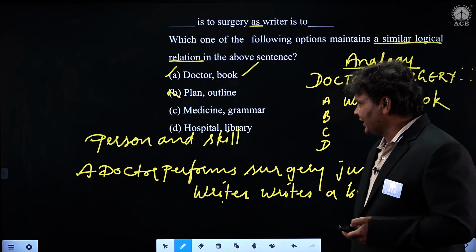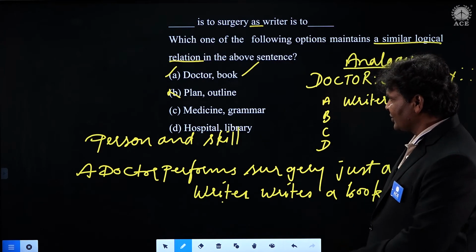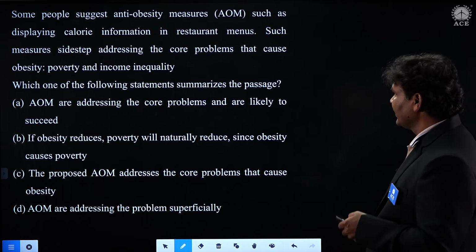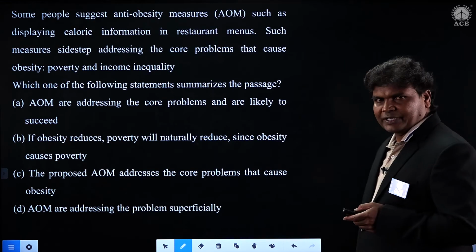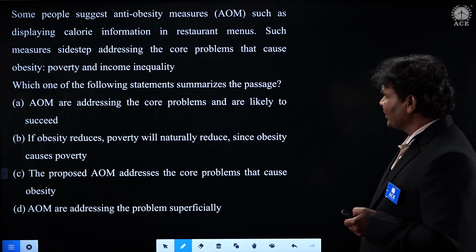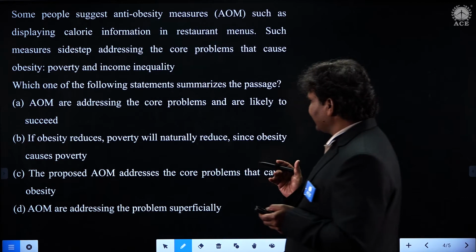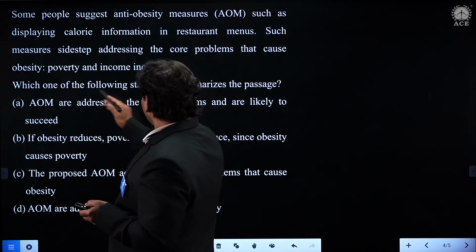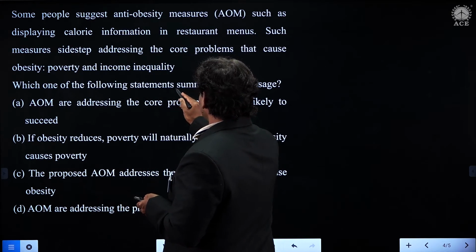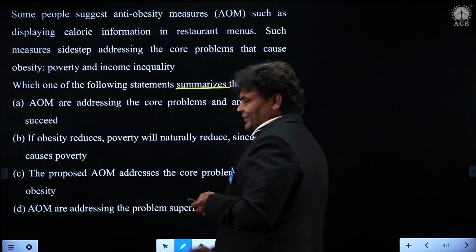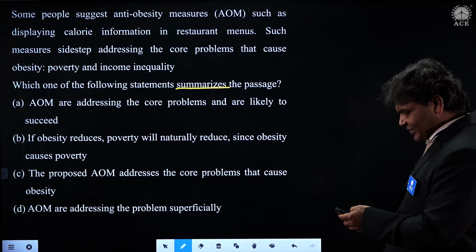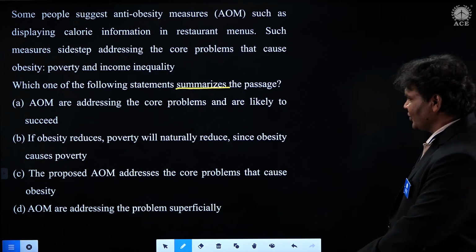Now we'll go with the next question. Let us check this question now. Yeah, this question is of small passage. Where does this question appear to us, students? Let us go through the question and see first of all, which one of the following statements summarizes the passage? You see here now, summarizes the passage. Wonderful, students, summary of the passage. So where this question has appeared to us? Let us check.